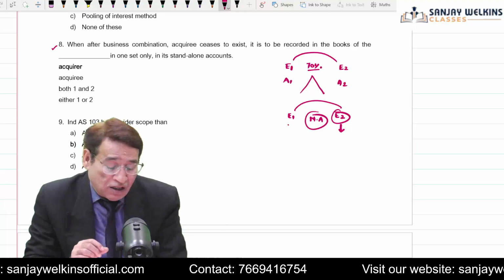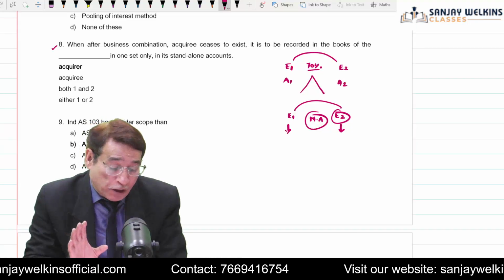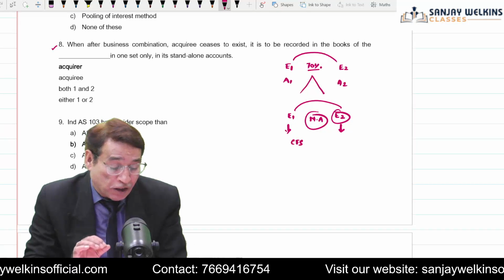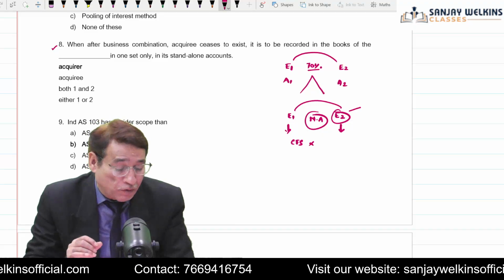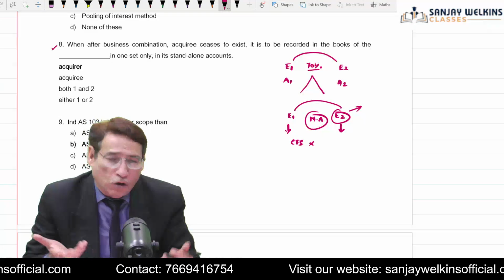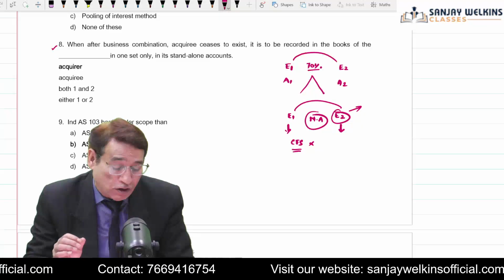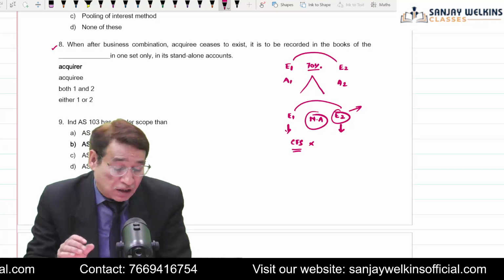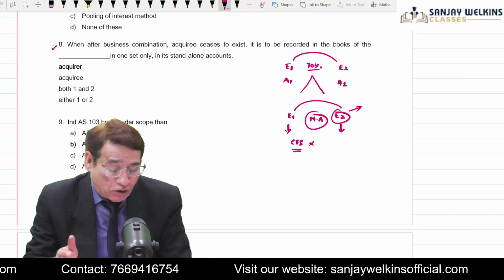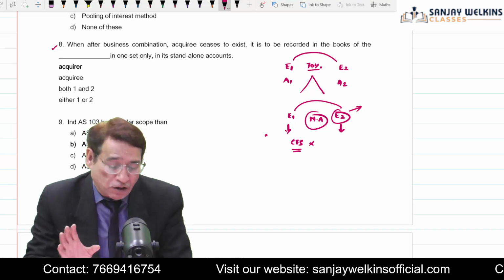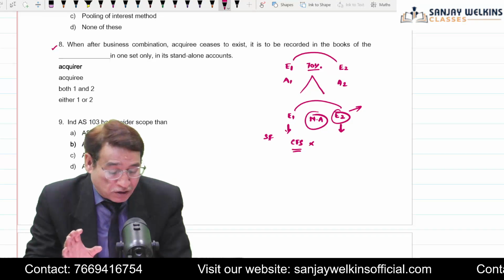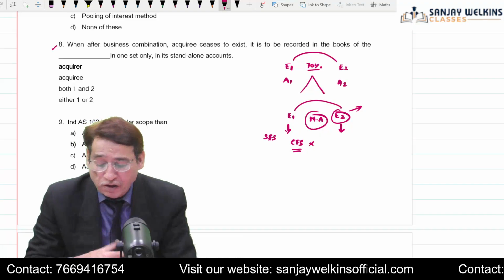So in this case, the acquirer company will not prepare any consolidated financial statement. When the existence of the investee entity comes to an end, obviously there is no question of any consolidated financial statement. So in this case, we are going to do the accounting only in our standalone financial statement. Separate financial statement, you can say, or separate alone financial statement.